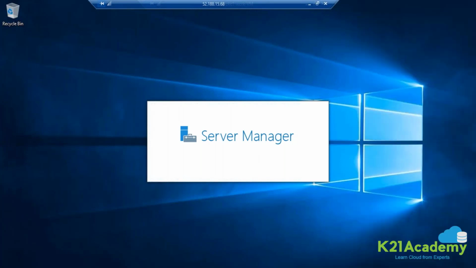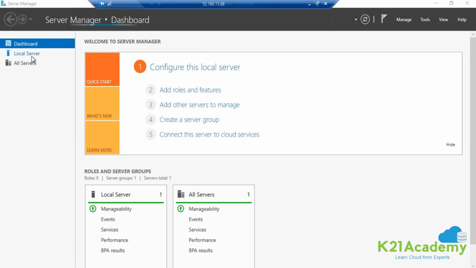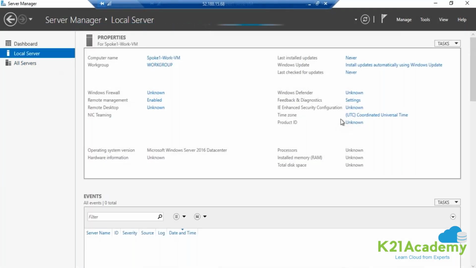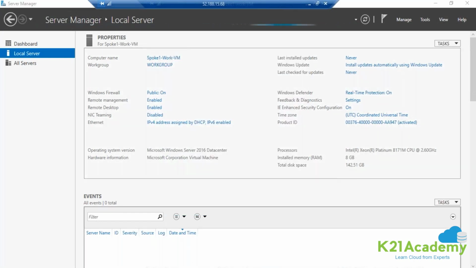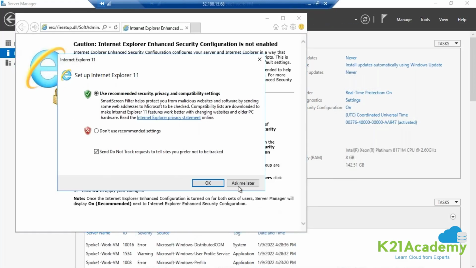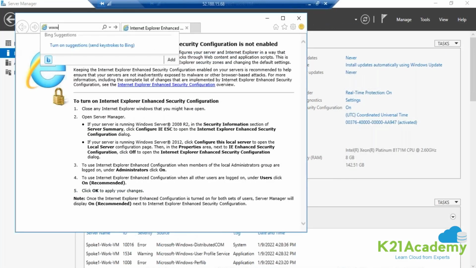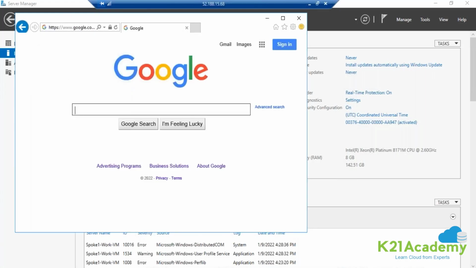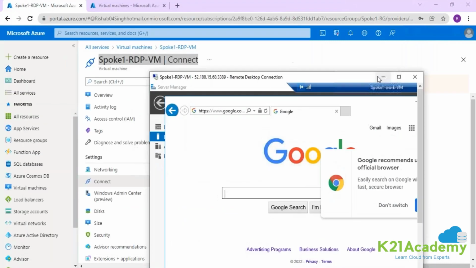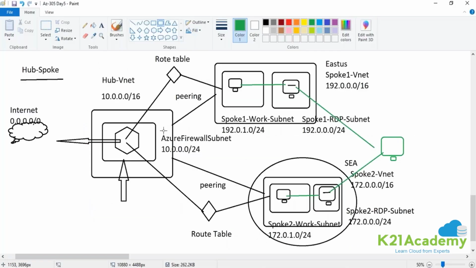Let me turn off IE enhancement security configuration. Let's say www.google.com, and it's able to open, guys. Working fine. Okay. Now what we are going to do, guys, see, we required connectivity between these two networks.